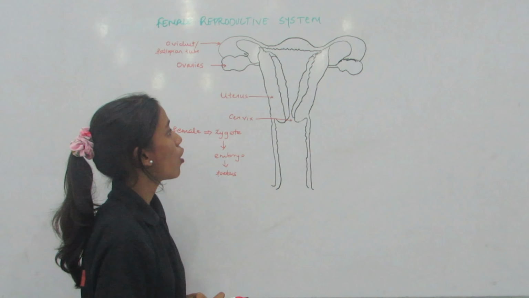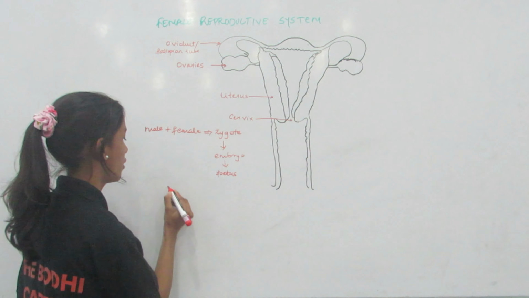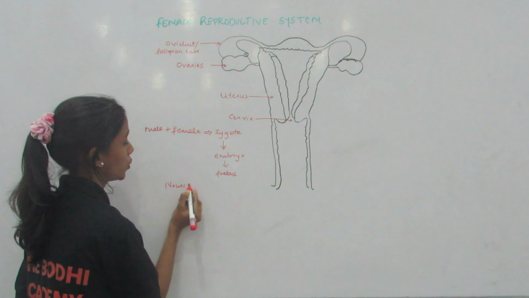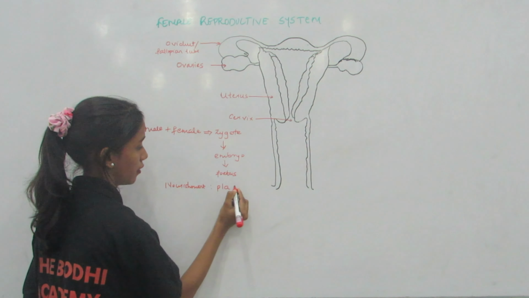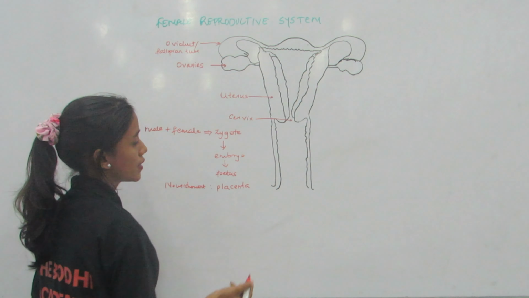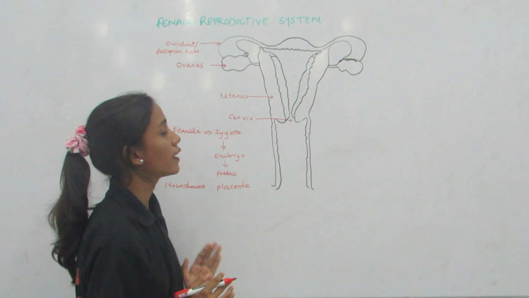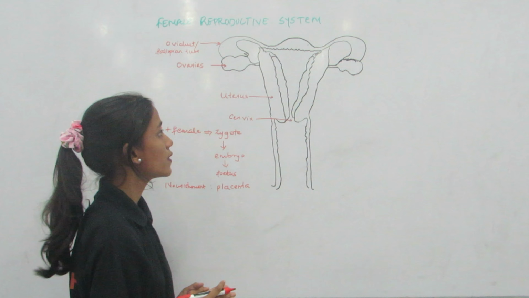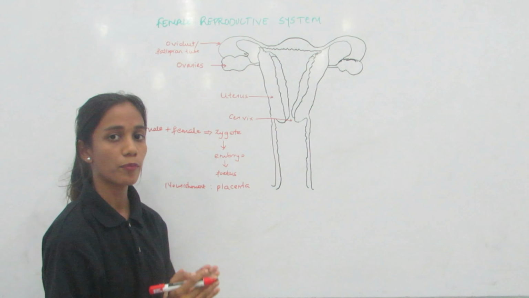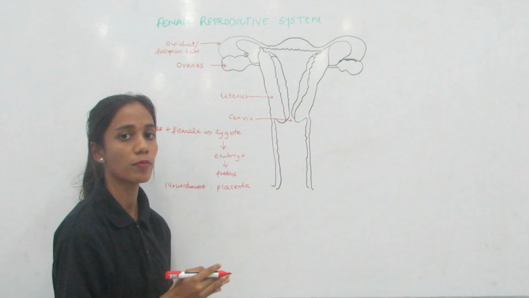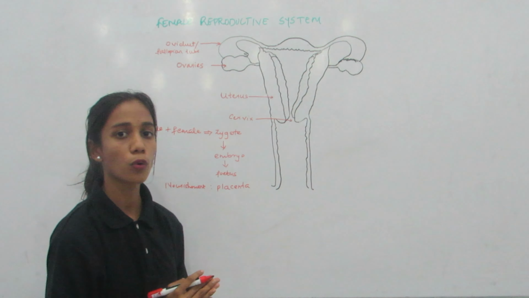All the nourishment the embryo gets is from a tissue called the placenta. Placenta is like a disc of nutrition which is present in the lining of the uterus. It contains villi, which are finger-like projections on the embryo side, and on the mother side it contains blood spaces. The villi help to increase the surface area for the absorption of glucose and oxygen.